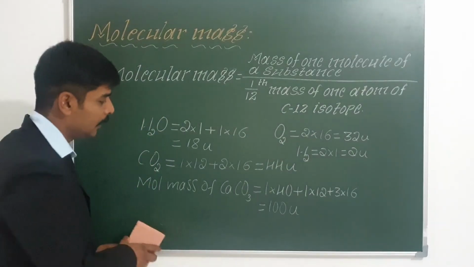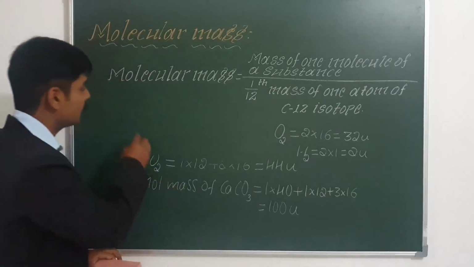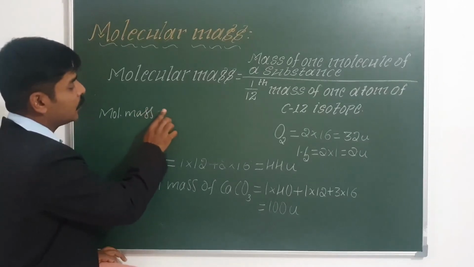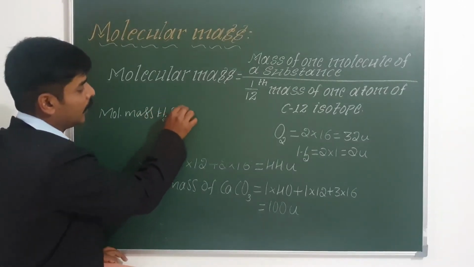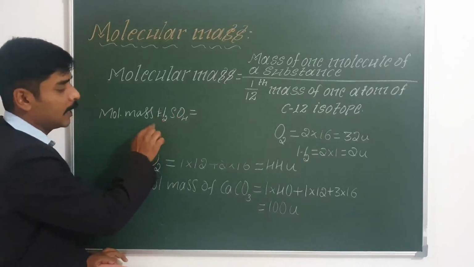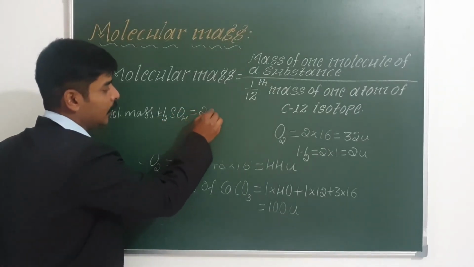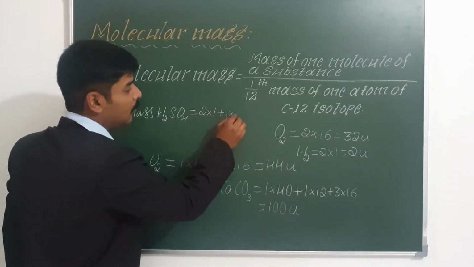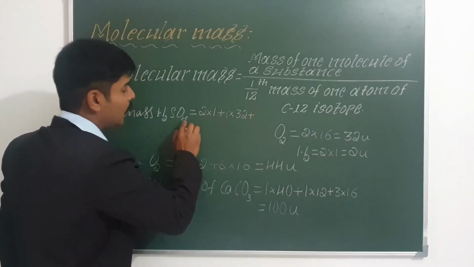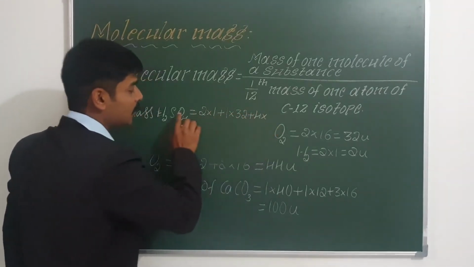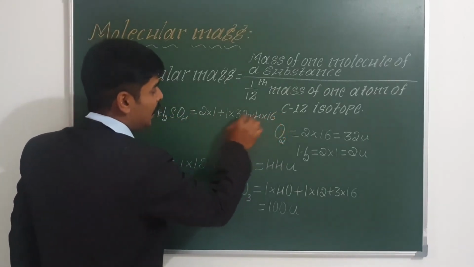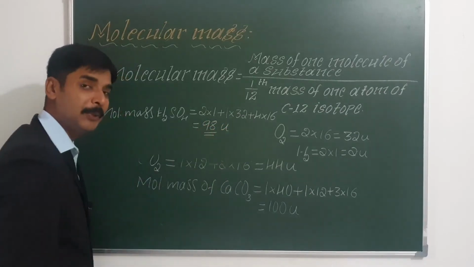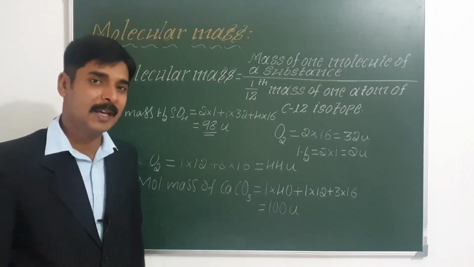isotope. Similarly, if you want to calculate the molecular mass of sulfuric acid, sulfuric acid is H2SO4. Now, how many hydrogen atoms are there? 2. 2 into the atomic mass of hydrogen, which is 1, plus 1 sulfur atom, atomic mass 32, plus 4 oxygen atoms, the atomic mass of one oxygen atom is 16. So 4 into 16. If you multiply and add, you will get 98 u. So 98 u is the molecular mass of sulfuric acid.